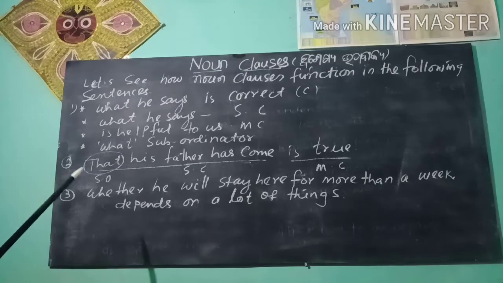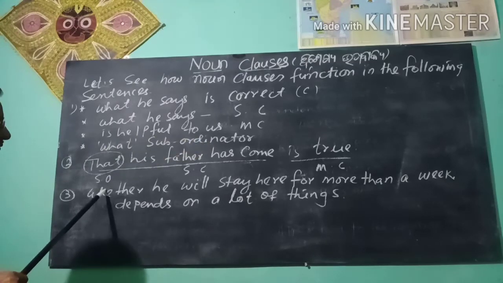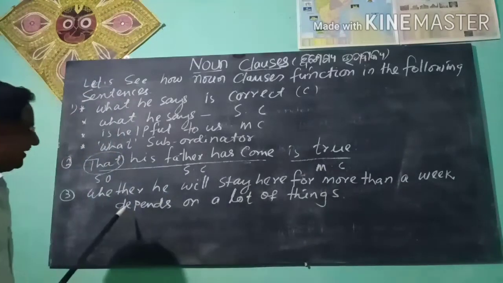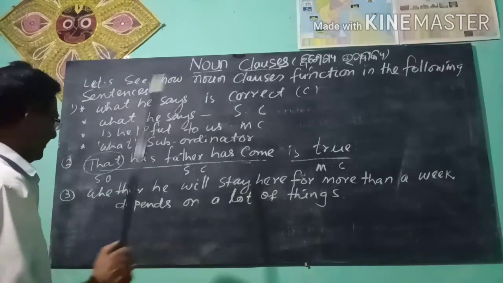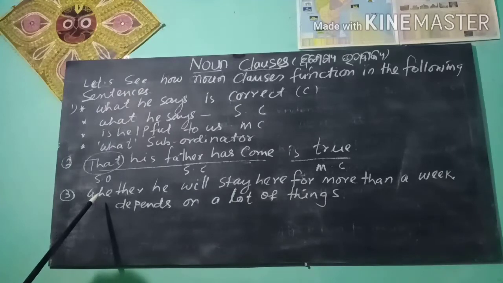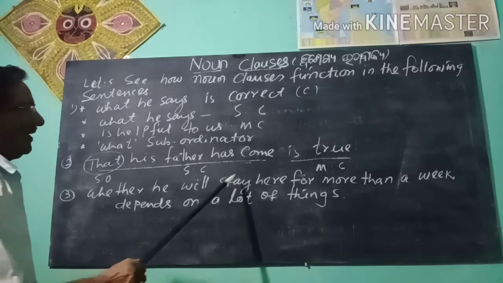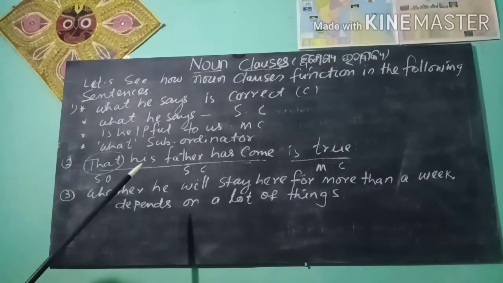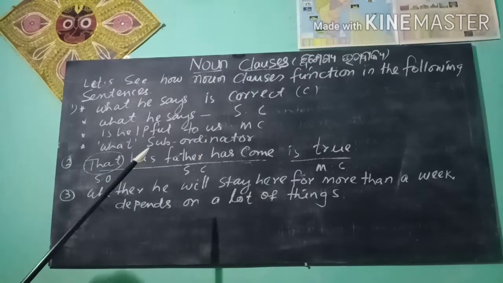Next, you see another example. Whether he will stay here for more than a week depends on a lot of things. Here, whether he will stay here for more than a week is the subordinate clause.